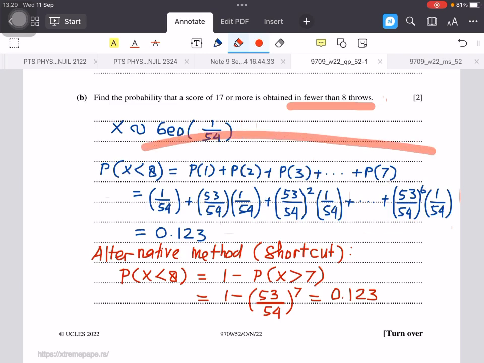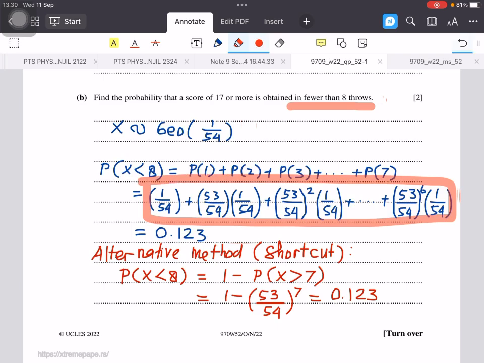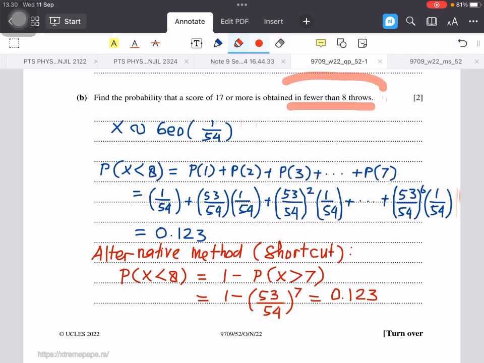But for this case, using this method, the risk of making an error is very high because we need to do like 7 calculations here. So for this case, I recommend you use the second alternative. Probability X less than 8 is equal to 1 minus probability X greater than 7.